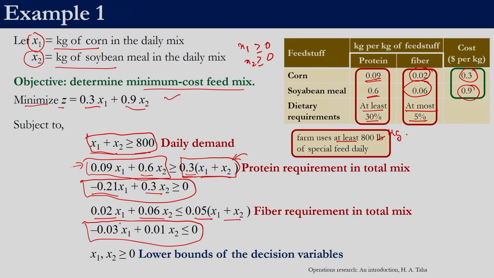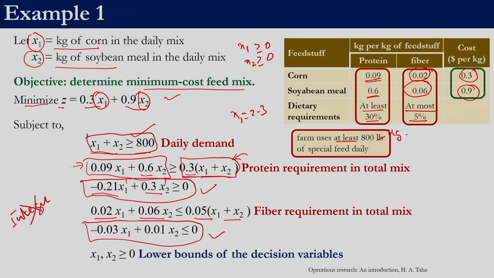So here if you see the type of problem, we have x1 and x2 as the decision variables, right, and both of them are continuous. We do not have integer variables here, right. Let us say x1 equal to 2.3 kg could be permissible. Let us see the objective function. This is a linear objective function in x1 and x2. So this constraint is also linear, x1 plus x2 greater than or equal to 800. This constraint is also linear, right, to the power 1, and this constraint is also linear.